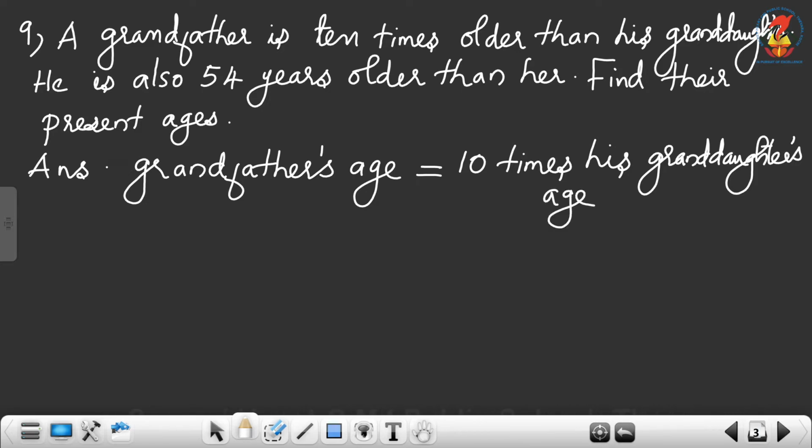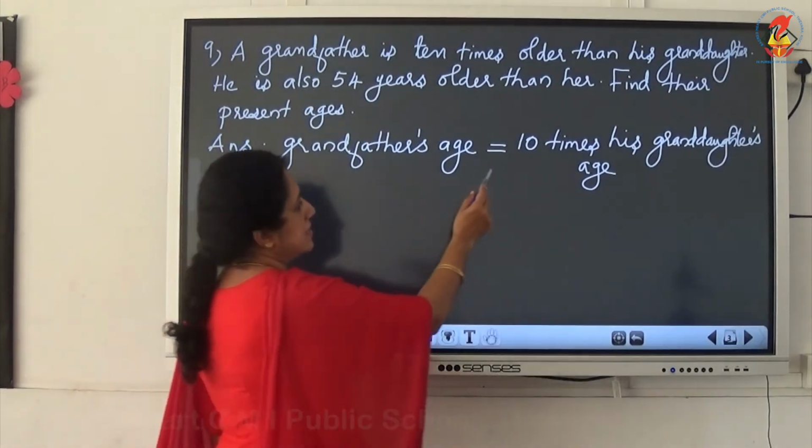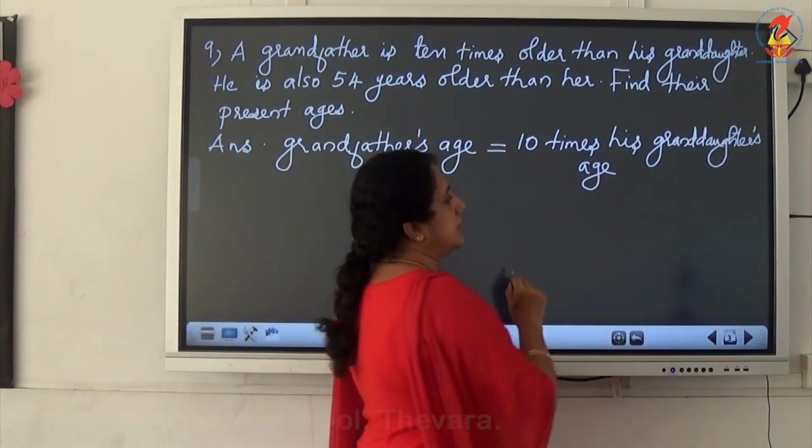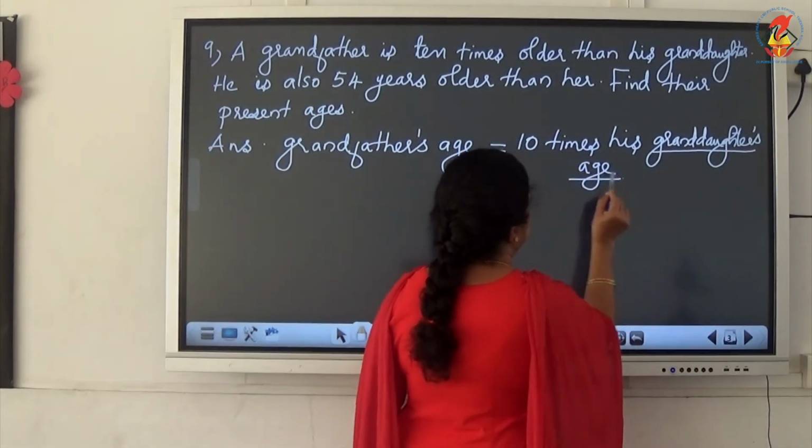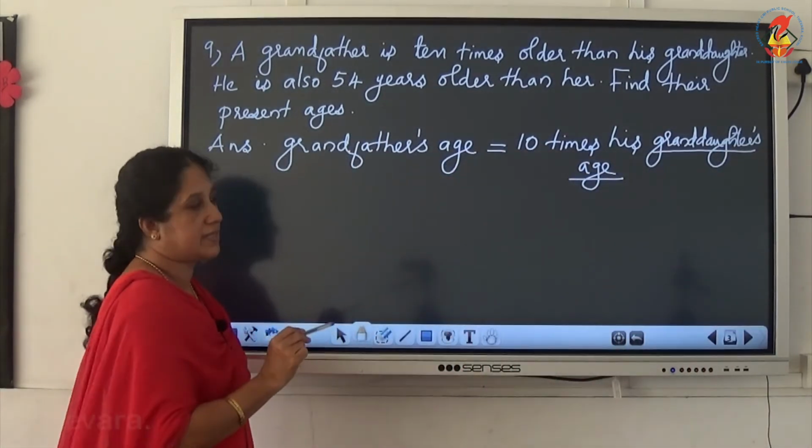Now look at this statement. Grandfather's age is equal to 10 times his granddaughter's age. So if we know the granddaughter's age, then only we can find out the grandfather's age.